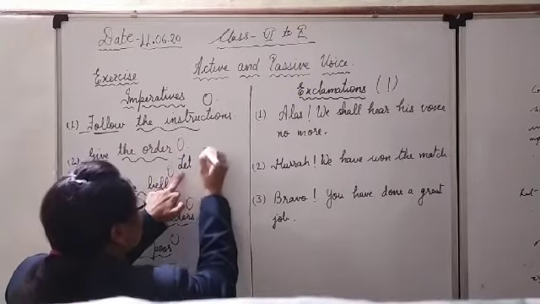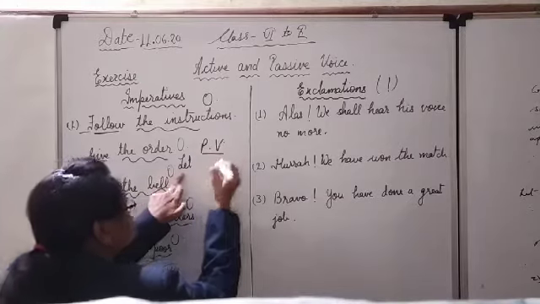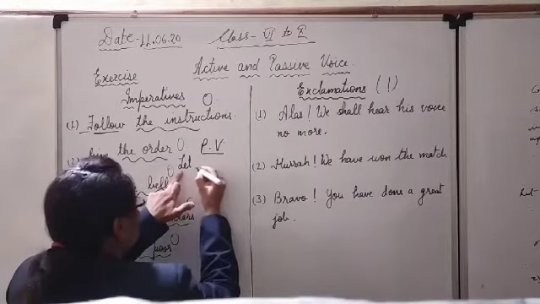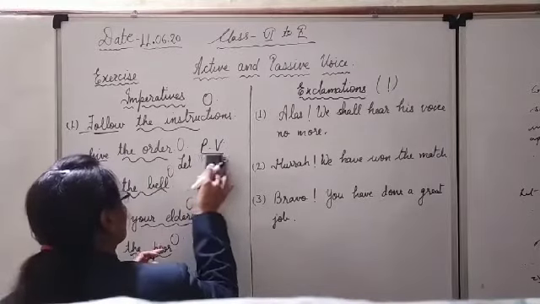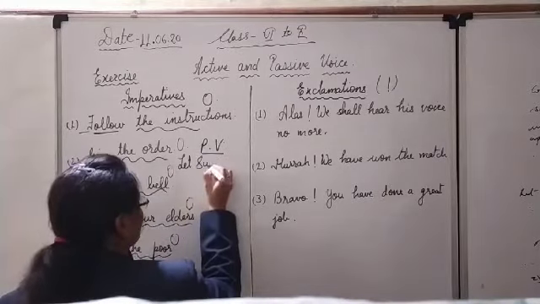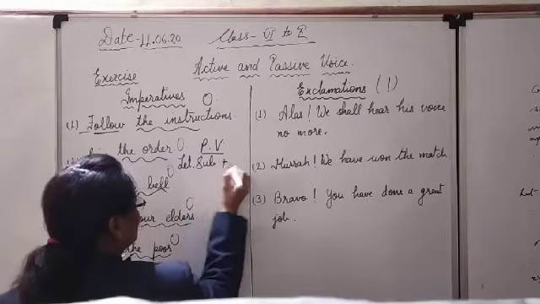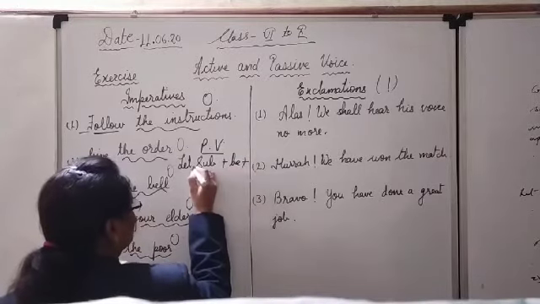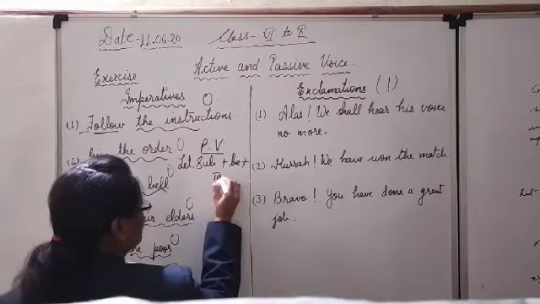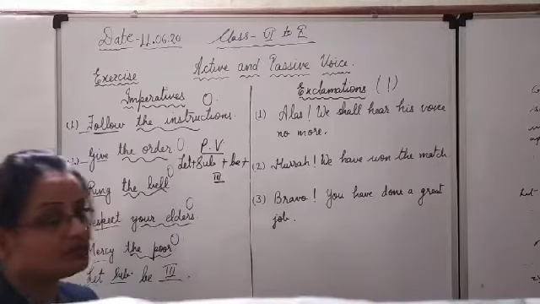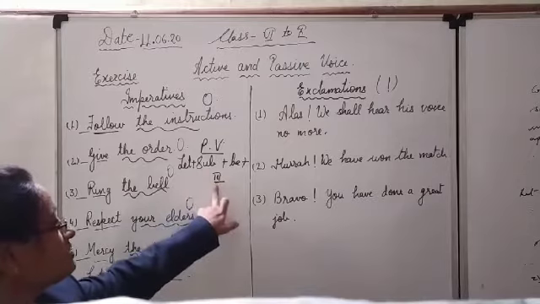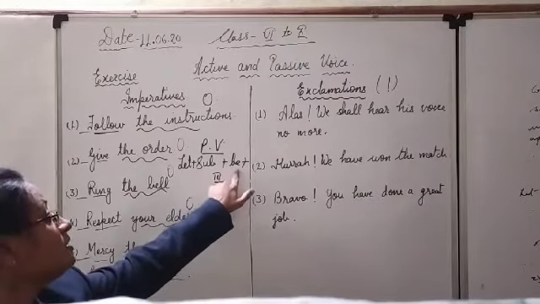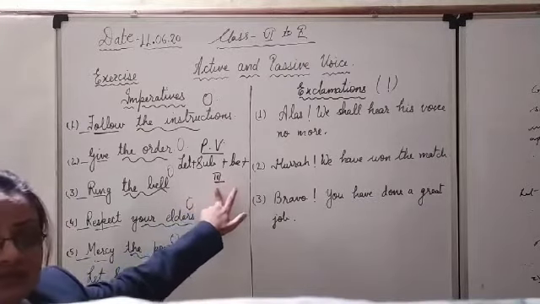This is the passive voice formula I am giving you for the imperative sentences: let plus subject plus be plus third form of the verb. Clear? Between the subject and the main verb, be will come, and no helping verb is here.